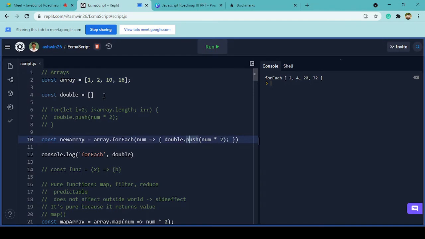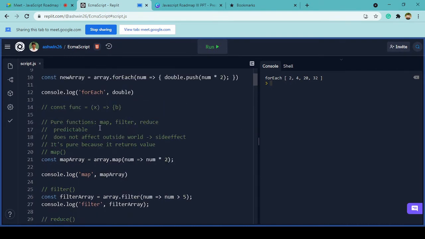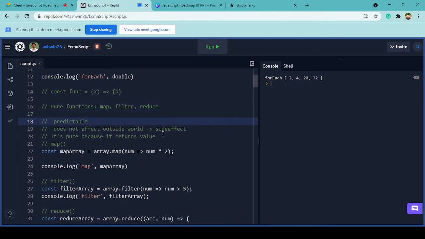Here we are creating a new array, but if you change the current array itself, that's a side effect, because we are changing whatever is present outside the world of this forEach function, or this new function that we have.